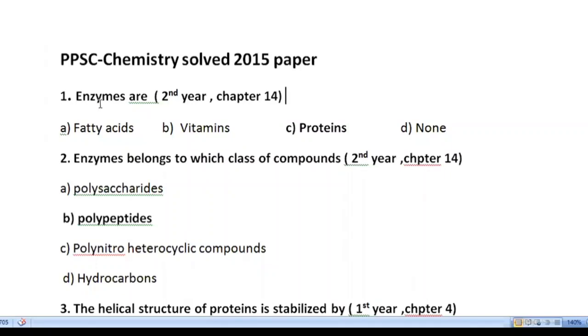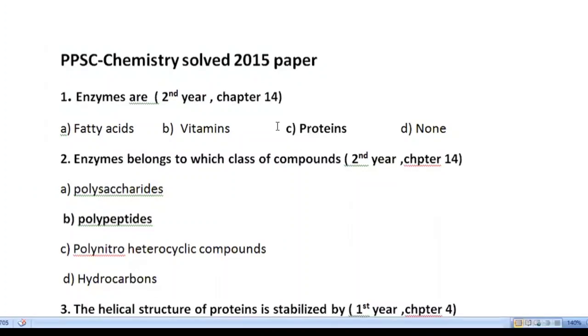Our first MCQ is: enzymes are fatty acids, vitamins, proteins, none. We know that enzymes are protein in nature, so option C is correct. This MCQ is taken from the second year chemistry book of FSC from chapter number 14.